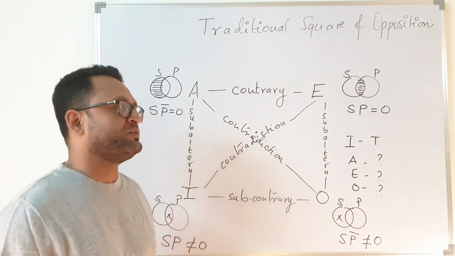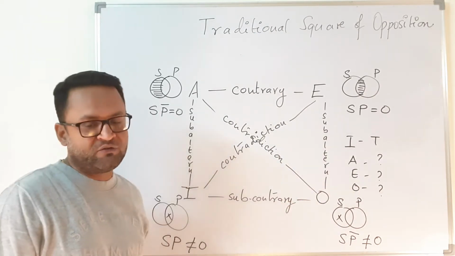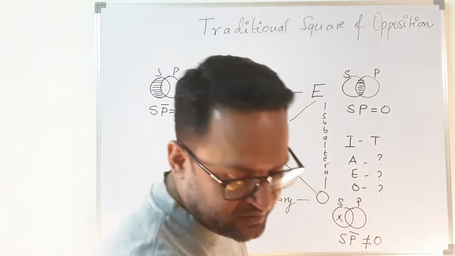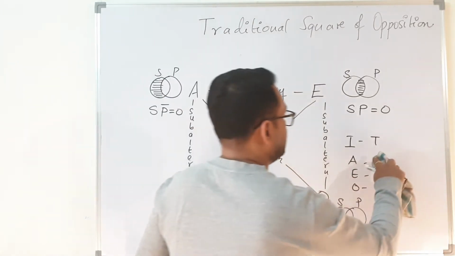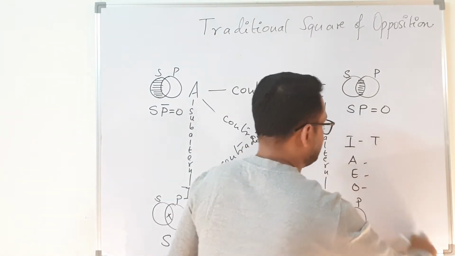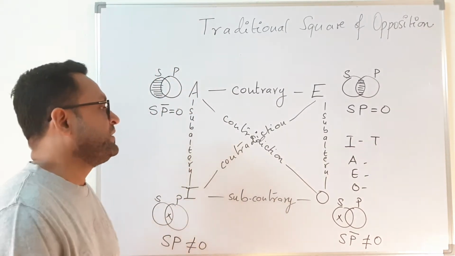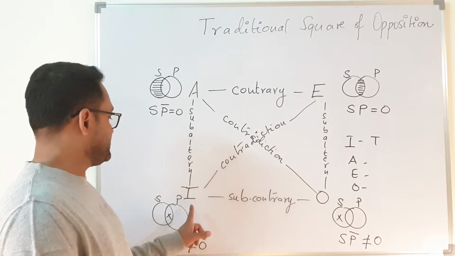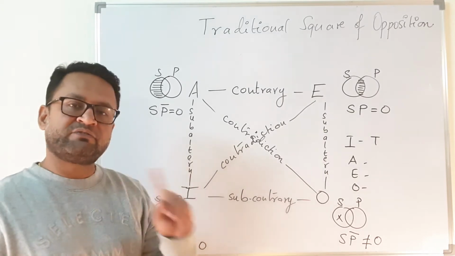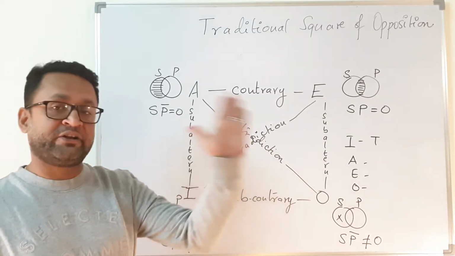Now you can pause and check. Now suppose you have paused and checked what the value of A, E and O is going to be. So let us also try how this needs to be solved, what the value of A, E and O is going to be, if you know that I is true. So I, you know, is true, right? So the first thing which you should find out is the contradictory relationship.